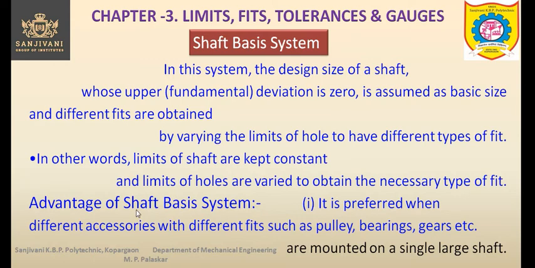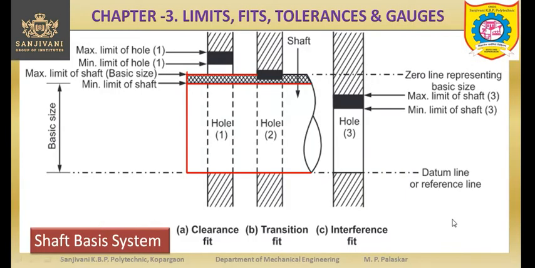We can have a constant size of the shaft and we can vary the sizes of the hole. In such a case only, when the shaft is a longer one and several components like pulleys, bearings, gears are mounted on the same shaft. So this is about the shaft basis system.